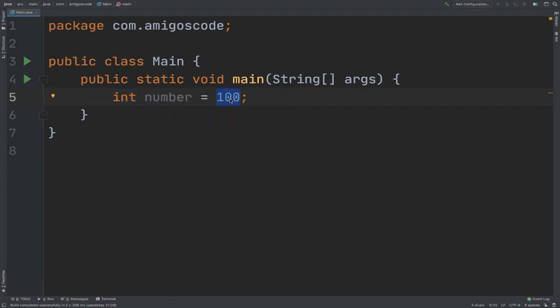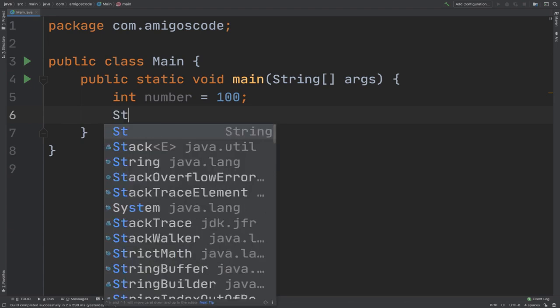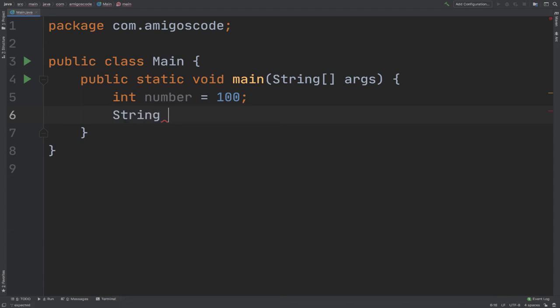If I was, for example, to store a sequence of characters, so for example, Amigoscode, you can see that I'm not allowed to do it. So if I wanted to store, for example, Amigoscode, which is a sequence of characters, I would simply need to have another variable. So this time, just type string. This is the actual data type for creating a sequence of characters.